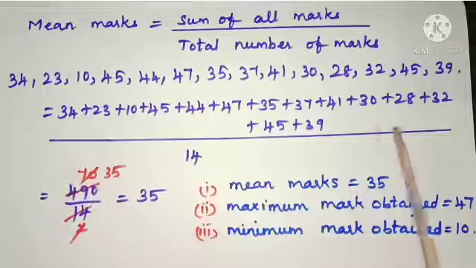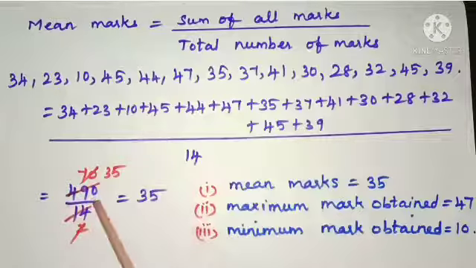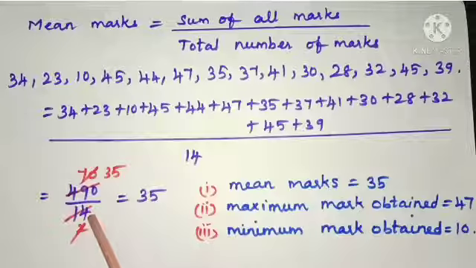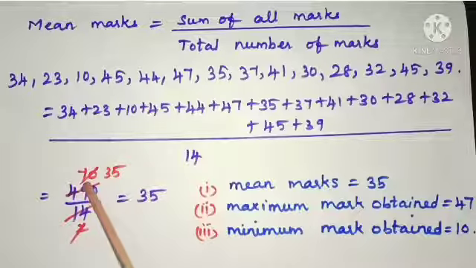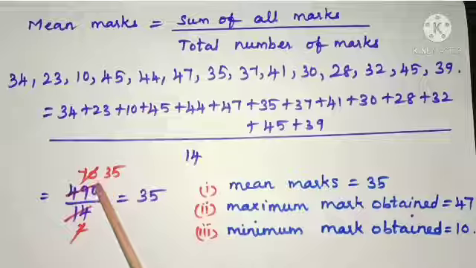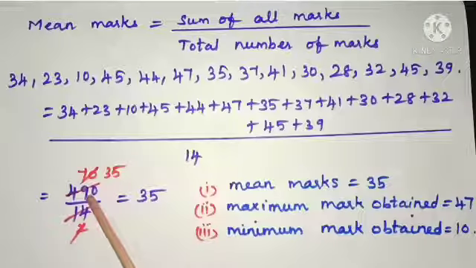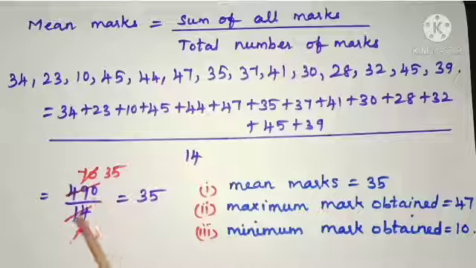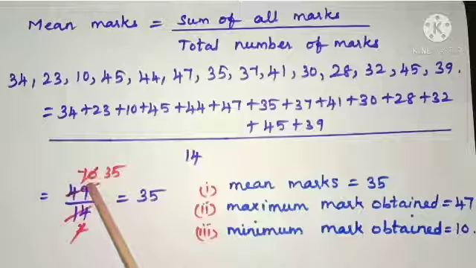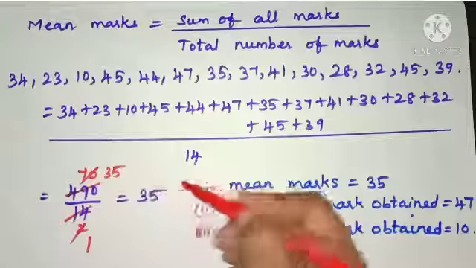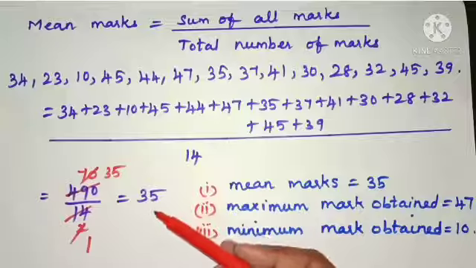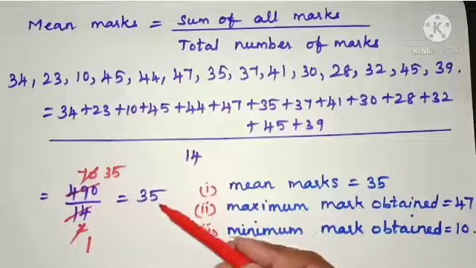14 is the total number of observations. Now students, when we add all these values in the numerator, we get 490 divided by 14. Cancelling by using the 7 table, 7 sevens are 49, and put 0, 70. 70 into 7 gives 490, and 14, 2 sevens are 14, so it is 2 times. Again we can cancel 70 and 2 by using the 2 table. In the denominator it is 1 time and in the numerator it is 35 times. Thus we get the mean marks as 35.